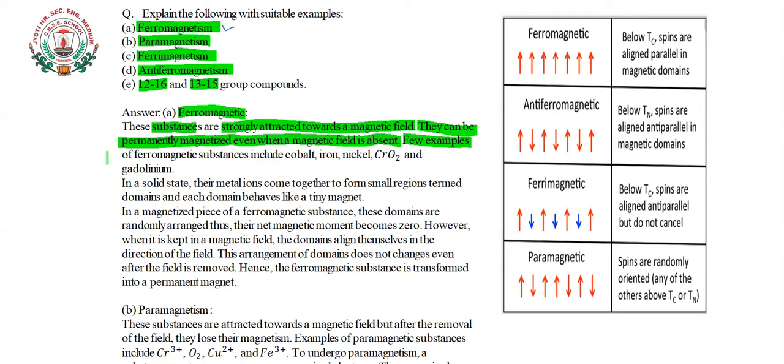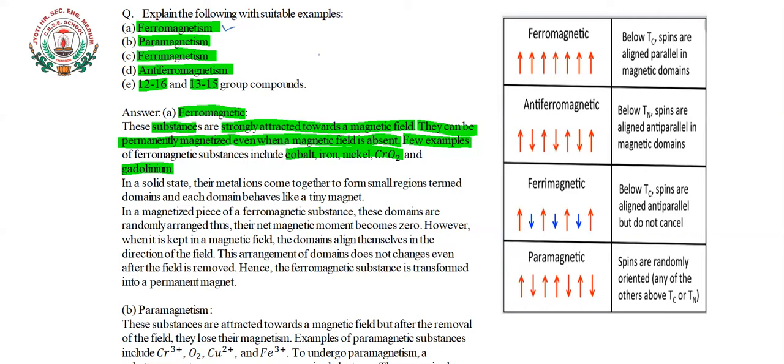Some examples of such solids are cobalt, iron, nickel, chromium oxide and the element gadolinium. Okay, so these are strongly attracted towards a magnetic field. What is their property? They are strongly attracted towards a magnetic field, and they can be permanently magnetized even when we remove the magnetic field in which they are kept. So this property is used in making artificial magnets.